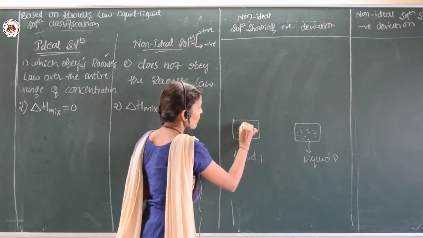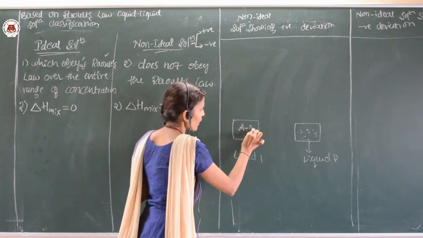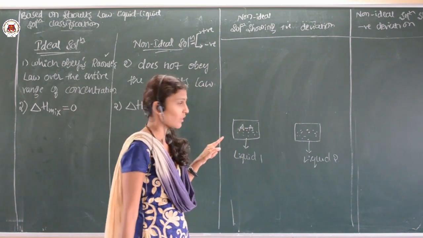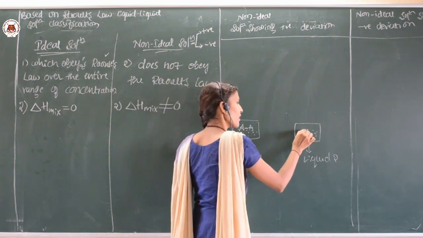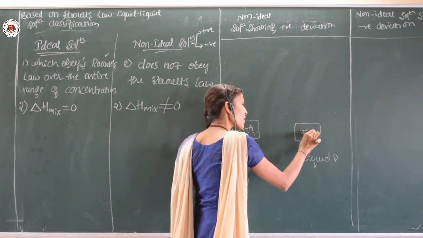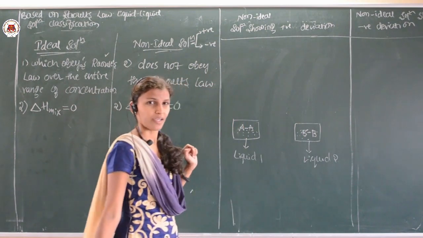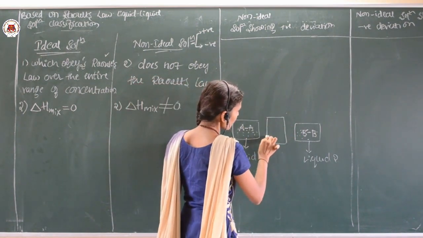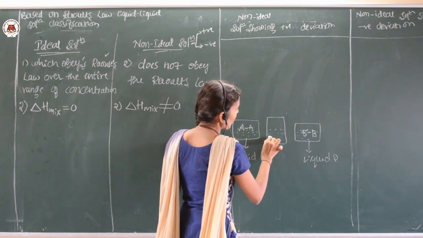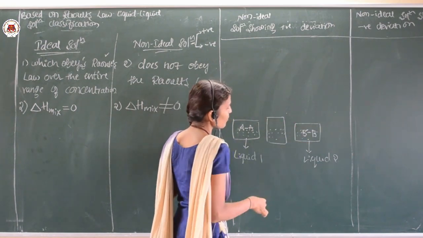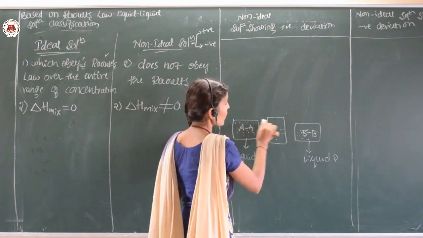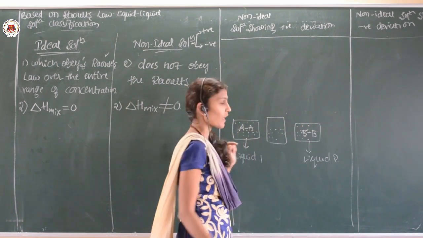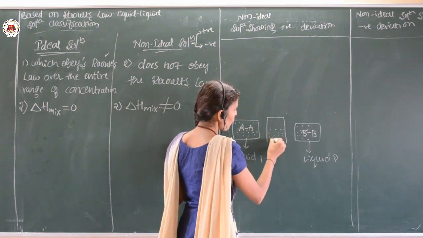This liquid is having the AA interactions, while this liquid is having the BB interactions. So when I am mixing these two, why are we taking the closed container? Because it is volatile. So when I am mixing these two, what happens?